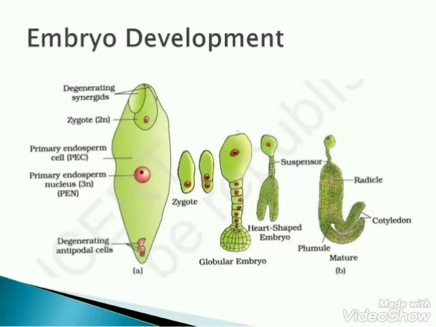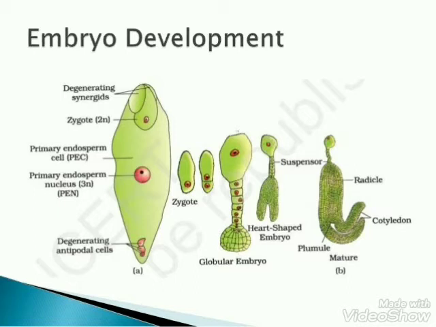In the process of embryo development, the zygote undergoes transverse division, forming a large basal cell and a small apical or terminal cell. The large basal cell enlarges and undergoes transverse division to form a group of 6 to 10 cells called suspensor. The first cell of the suspensor towards the micropylar end is called haustorium, whereas the last cell of the suspensor towards the chalazal end is called hypophysis, that later develops into radicle.